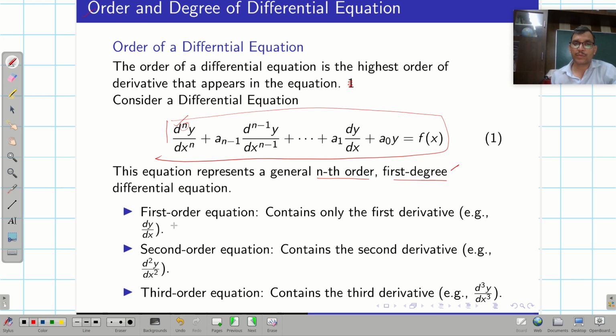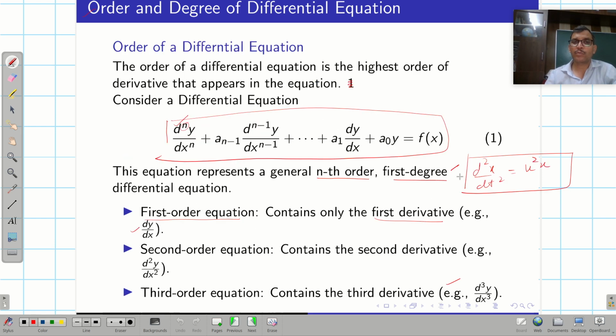Here, the first order equation contains only the first derivative, that is dy over dx. Similarly, the second order equation contains d square y over dx square. Similarly, the third order equation contains third order derivatives. So for example, if I talk about d square x over dt square is equal to k square x, then we can say that it is a second order equation, right?